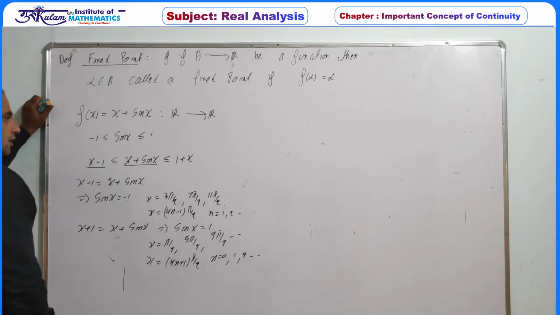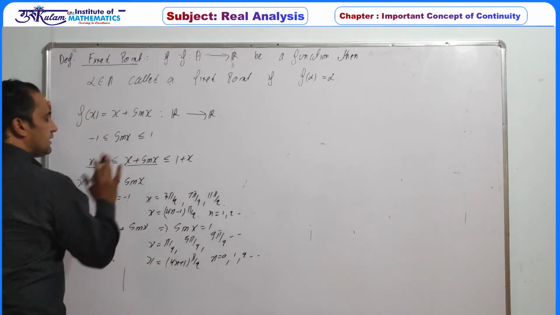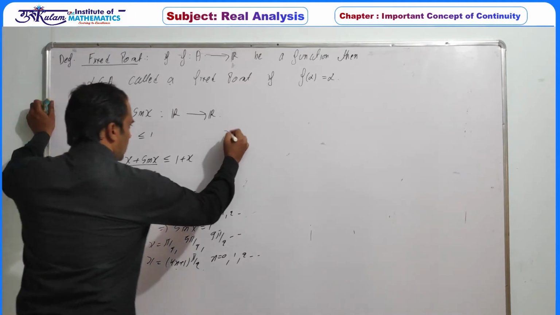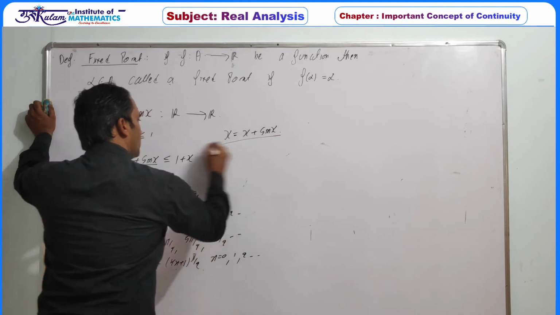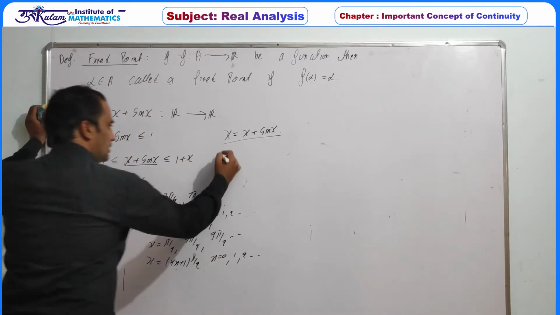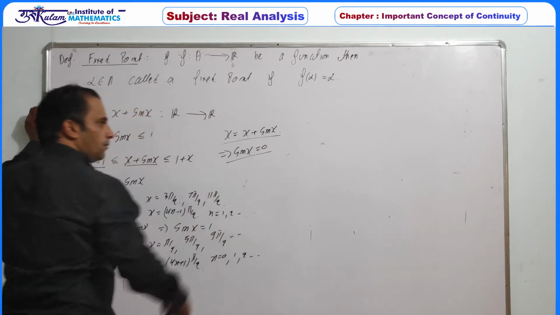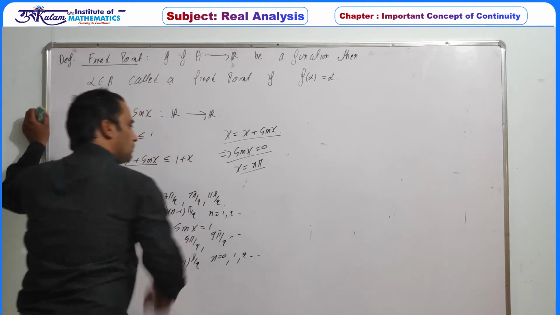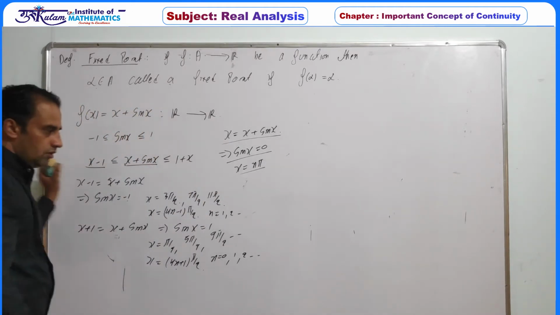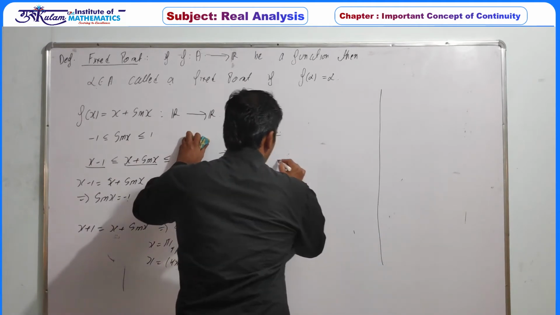Again, third, the points where this function intersects the y equal to x line. So x is equal to x plus sine of x. Basically, we are finding the fixed points. So this implies sine of x should be 0. That is, x must be n pi. So pi, 2 pi, 3 pi and so on. So let's draw the graph and find exactly what the fixed points are.